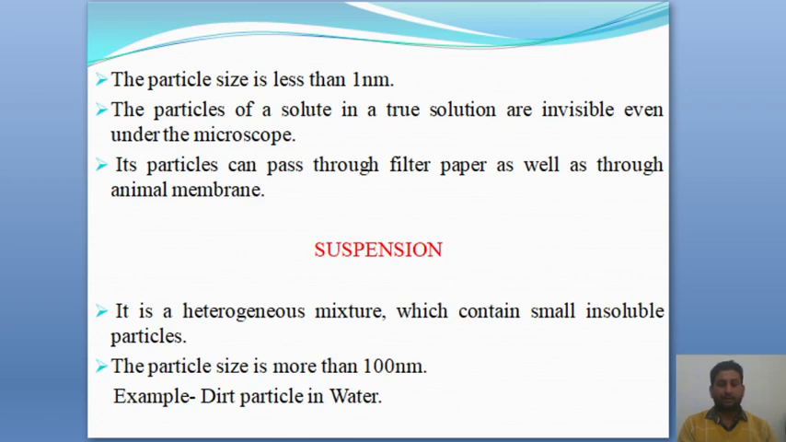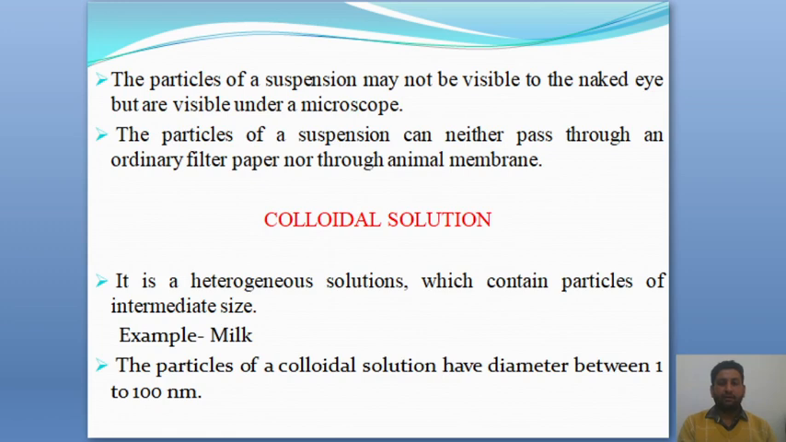Number 2, suspension. It is a heterogeneous mixture which contains small insoluble particles. The particle size of a suspension is more than 100 nanometer, for example, dirt particles in water. The particles of a suspension may be visible to the naked eye, and are visible under a microscope. The particles of a suspension can neither pass through an ordinary filter paper nor through animal membrane.